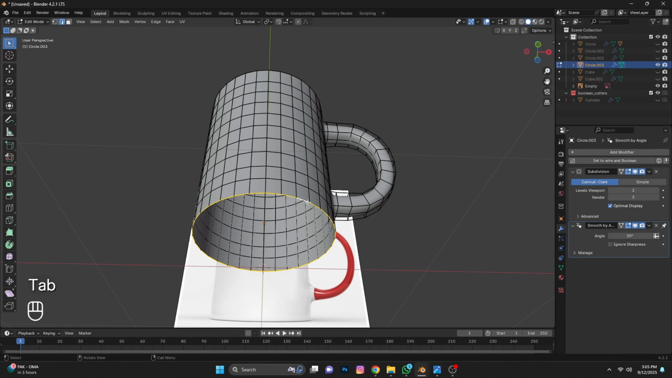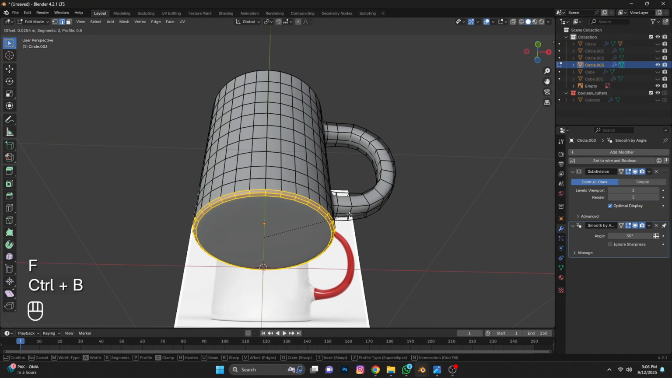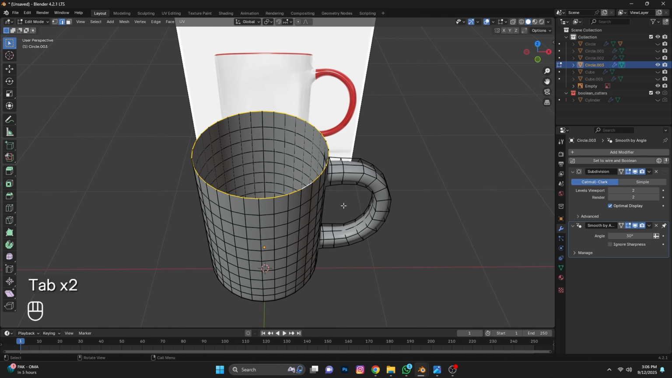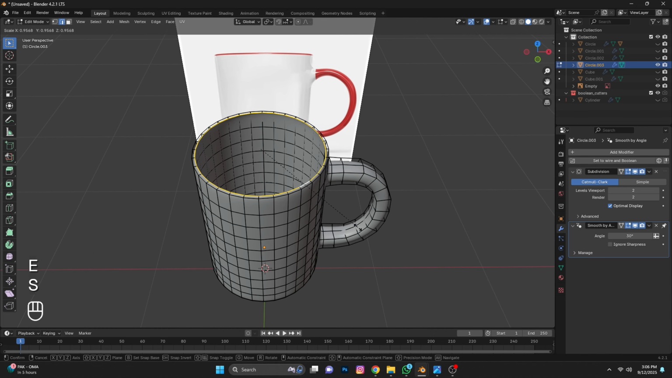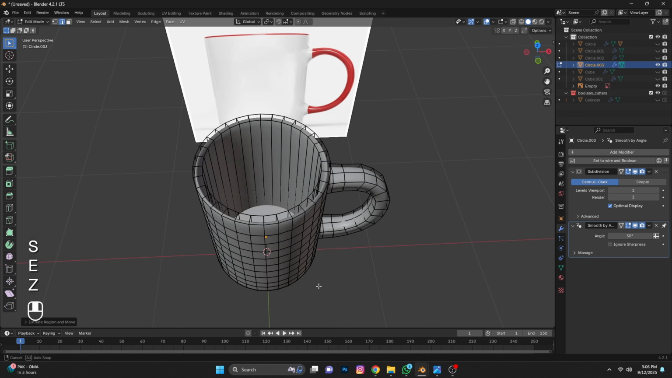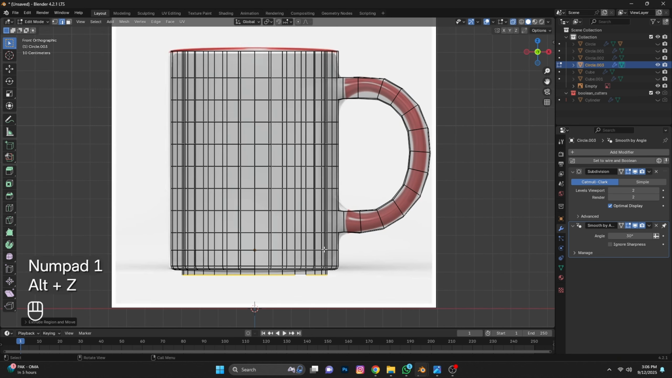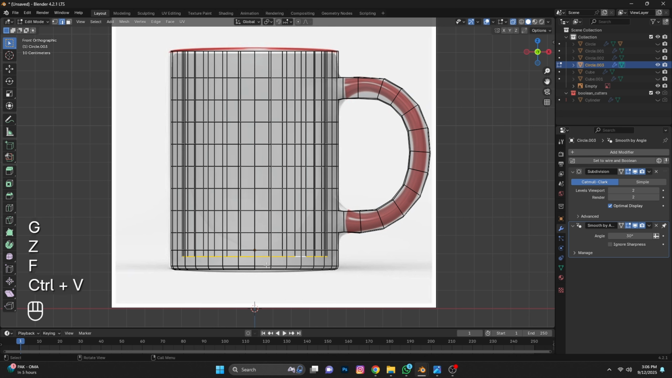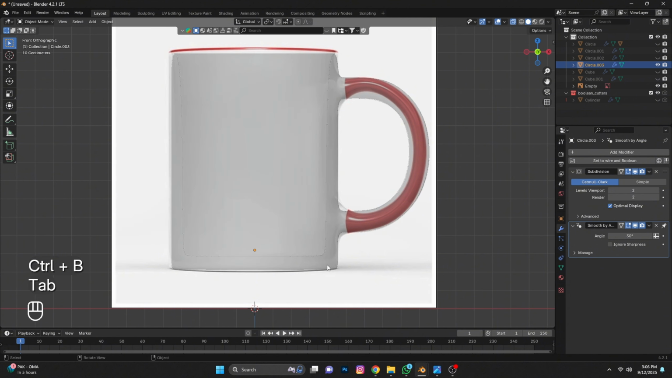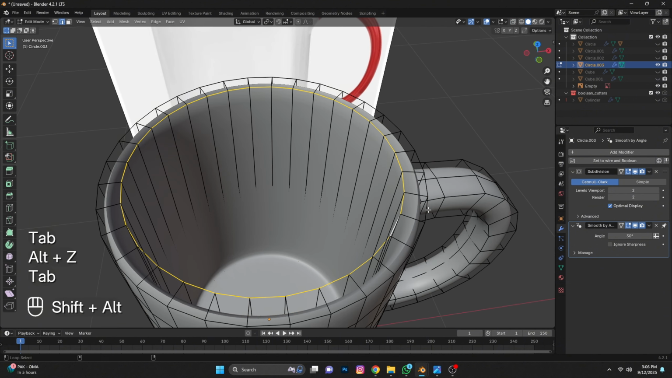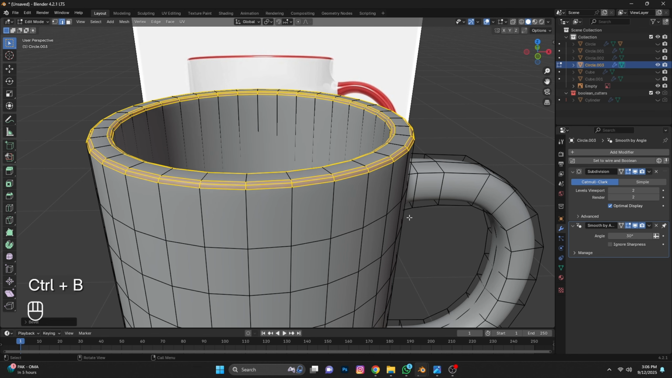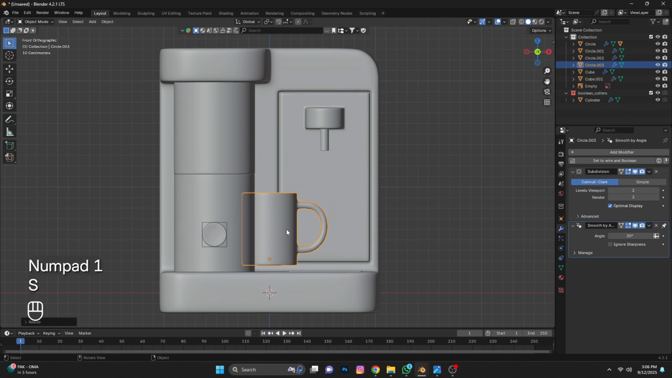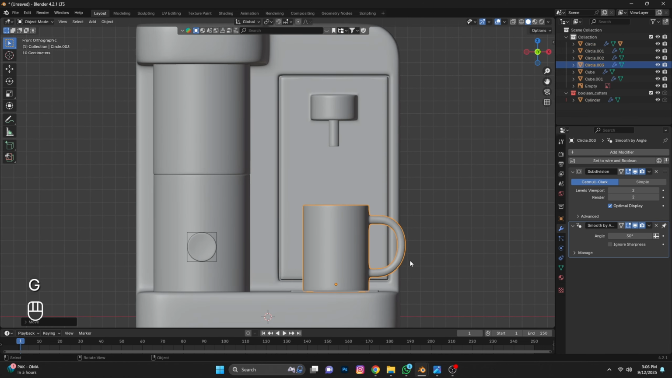Select this edge, press F to fill, Ctrl B bevel. Select this edge, press E and S to scale. Press E extrude. F fill and bevel. Select this edge and bevel. Press Alt H. Select the cup, scale down and set it to the right position.